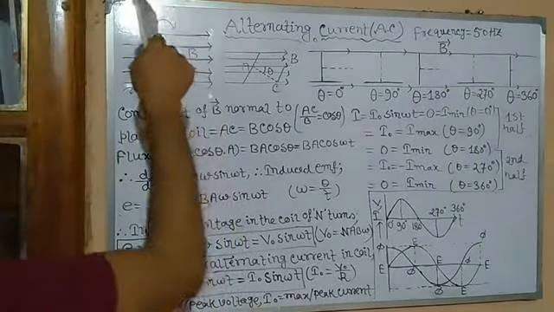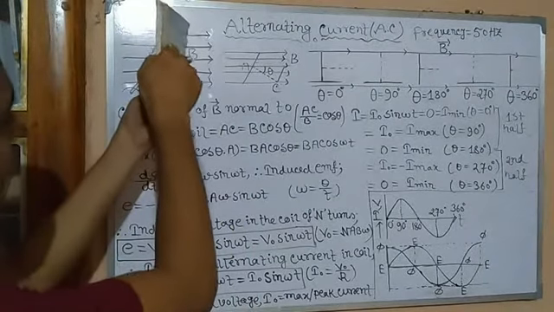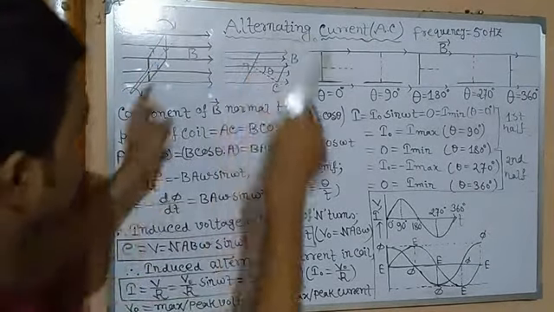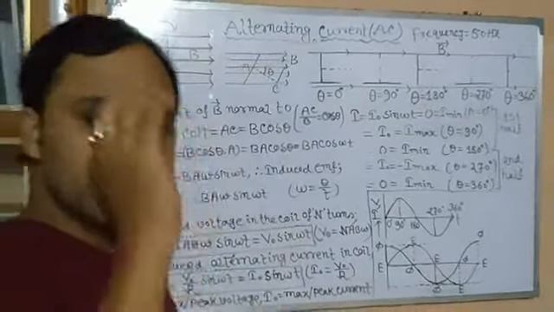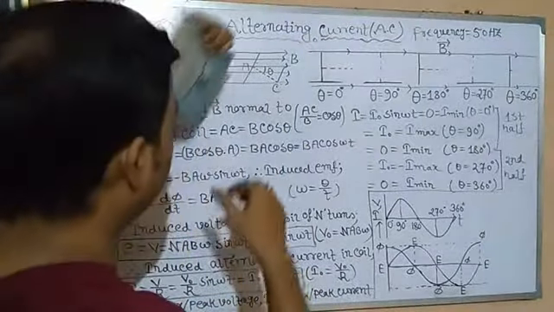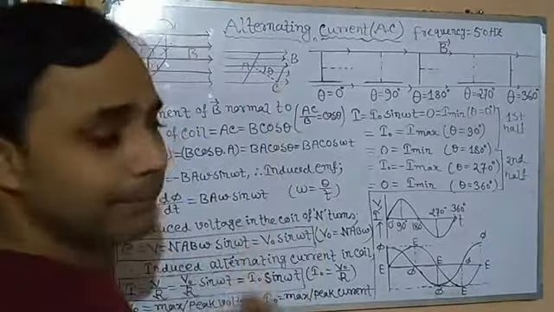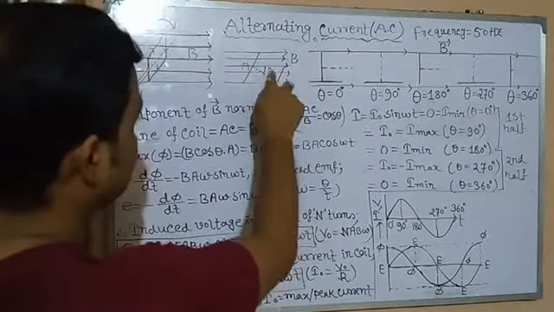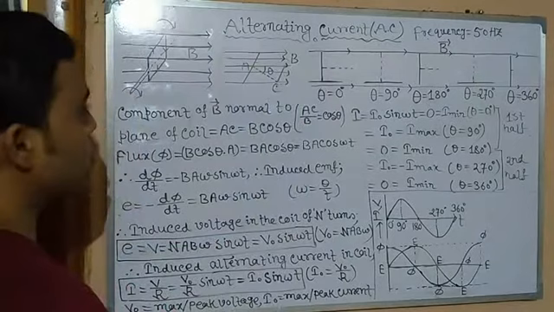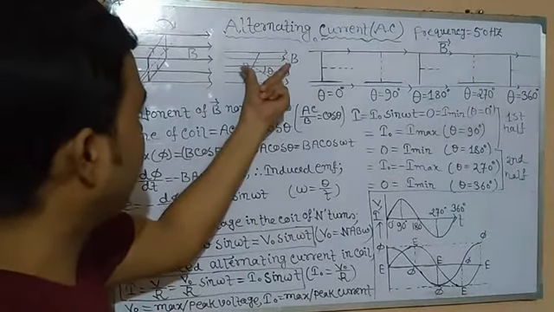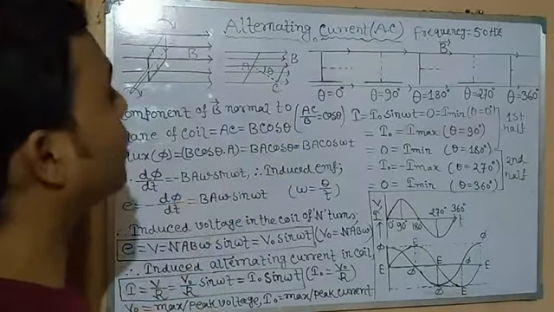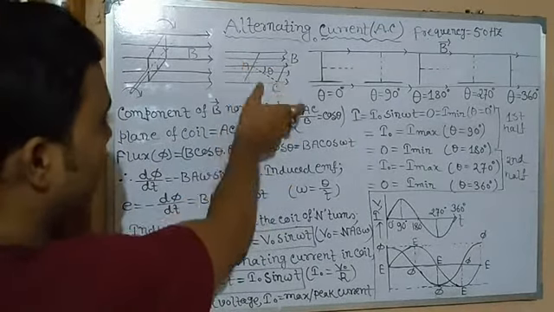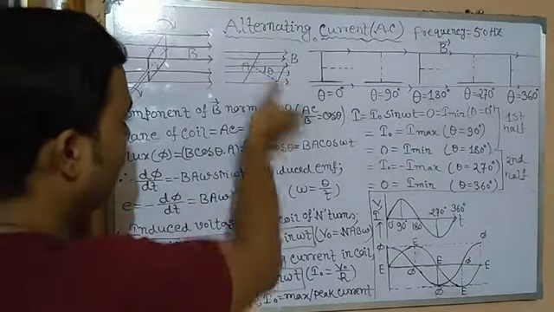So suppose this is the first position, and through slight rotation in the clockwise direction, it takes the second figure in this position. Now we have drawn the perpendicular or normal to the plane of the coil, which is indicated by dotted lines. It makes an angle theta with the magnetic field. So the component of the magnetic field normal or perpendicular to the plane of the coil is nothing but AC, since AC is the perpendicular drawn on the coil.